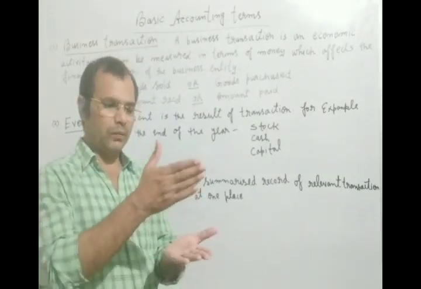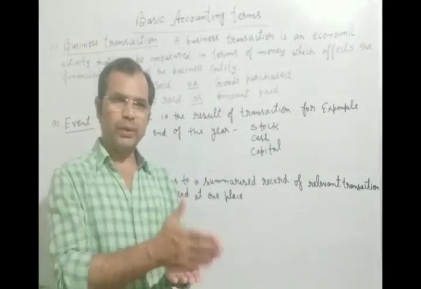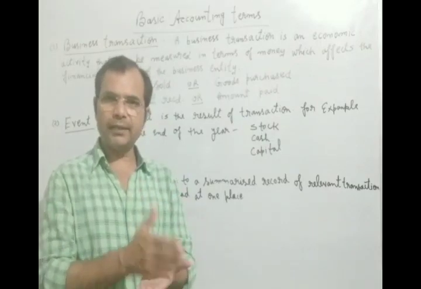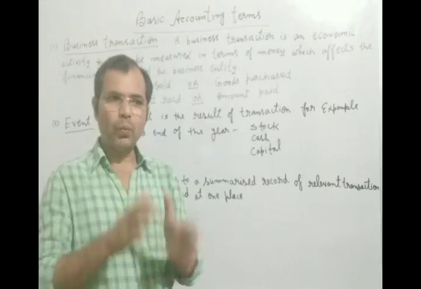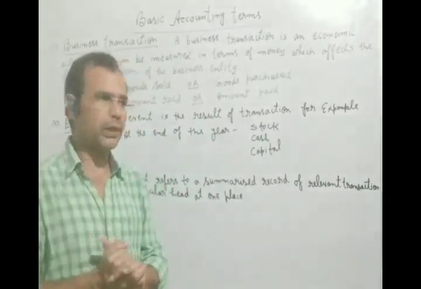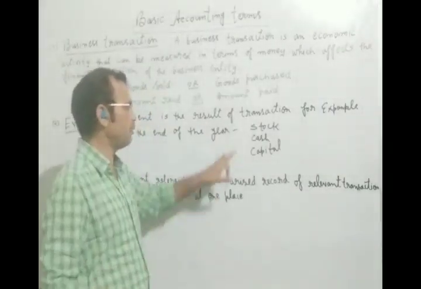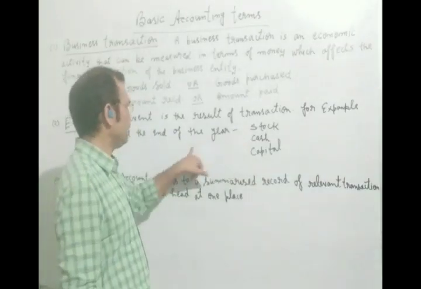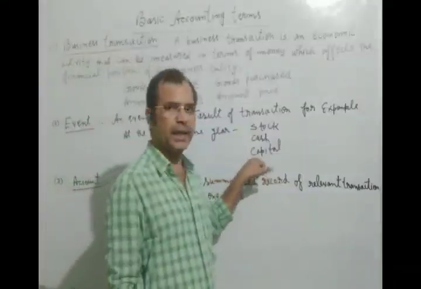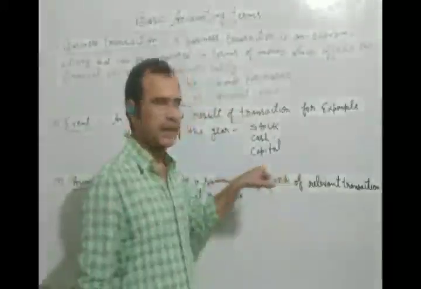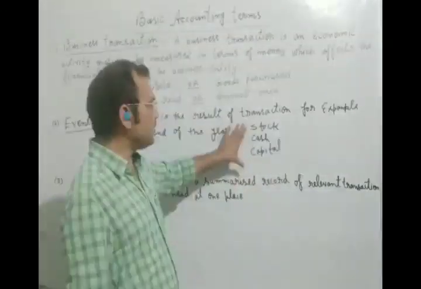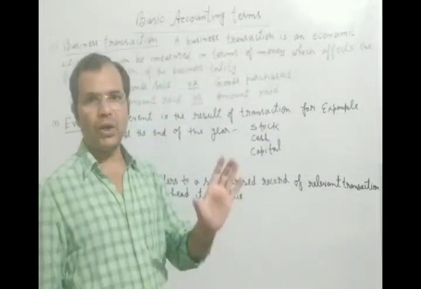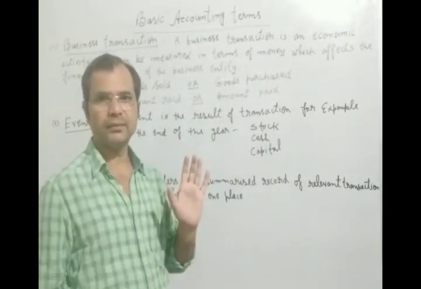And whatever cash you have at your shop will be the cash in hand. So the position of your cash in hand and cash at bank will be an event. And what is capital? We will understand capital in detail, but these are the events of your business.